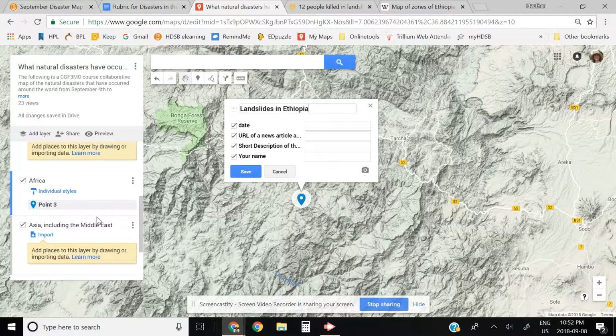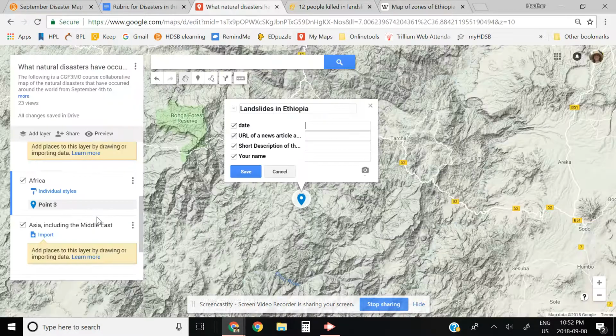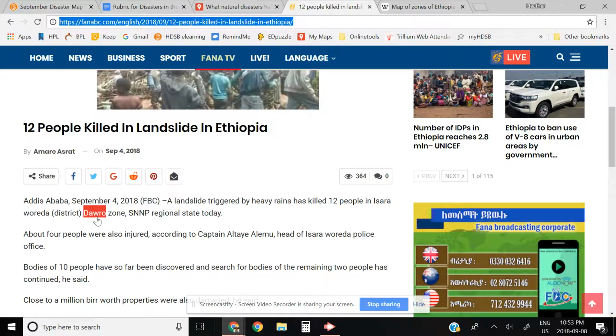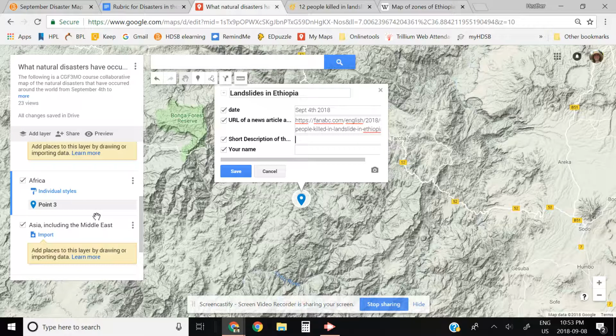There we go. And I'm going to put down the date, and I noticed that this was from September the 4th. I'm going to put in the date right here, September the 4th, and I'm going to put down the year. My pin is also asking me for the URL of the news article where I found it. This is the URL right here at the top. I've highlighted it and copied it, and I'm going to put it in so other people can actually find it as well.